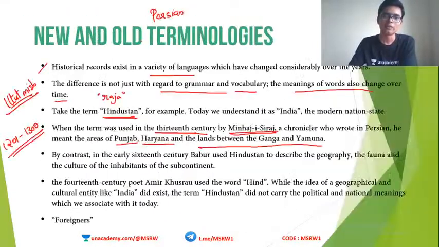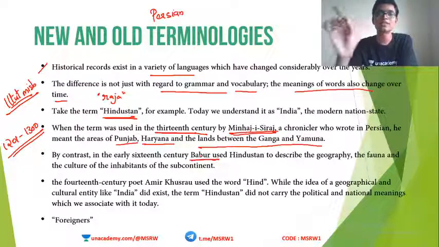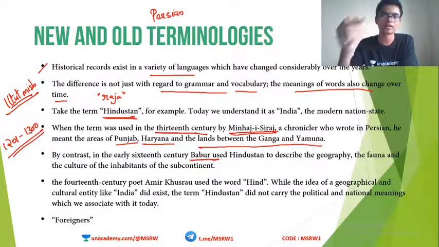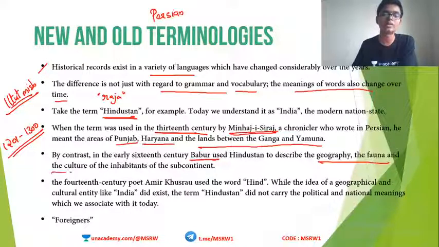Now after some time, during the time of Babur, who is Babur? Babur is the first Mughal emperor. After the Delhi Sultanate, the Mughals come into India and they started their dynasty. So when he came to India, he used the same word Hindustan to describe the geography, fauna and the culture of the inhabitants of the subcontinent.